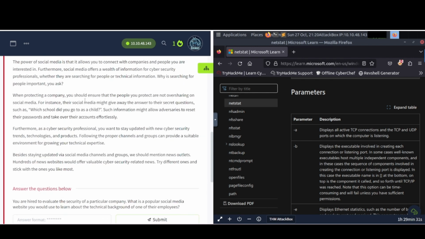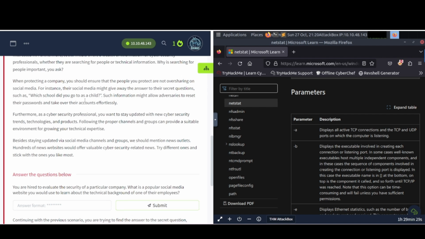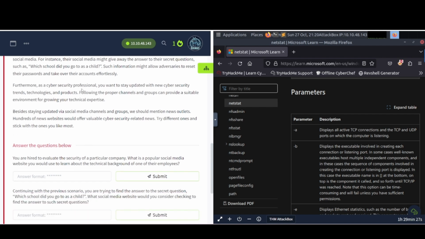Social media is a good place for OSINT, which is open source intelligence. Furthermore, as a cybersecurity professional, you want to stay updated with new cybersecurity trends, technologies, and products. Following the proper channels and groups can provide a suitable environment for growing your technical expertise.